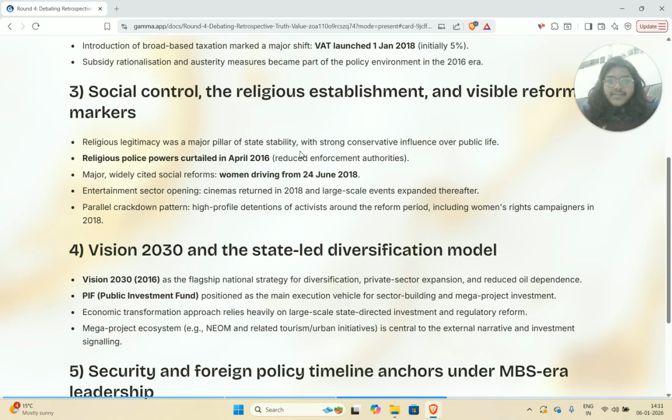So there is a certain level of change in terms of the relative importance of religious conservatism, which has maybe gone down. However, this does not mean that the state has suddenly become a democracy or super liberal, because while women were getting the right to drive, in fact, just a few months before this right to drive was announced for women in 2018, there was a woman, a female activist, who was convicted to many, many years of imprisonment because she was guilty of driving.